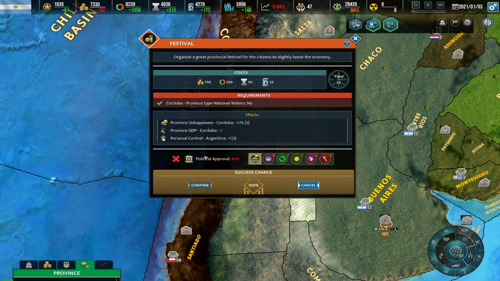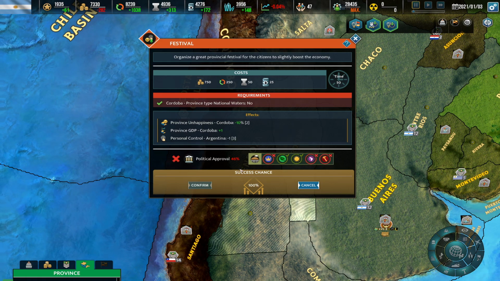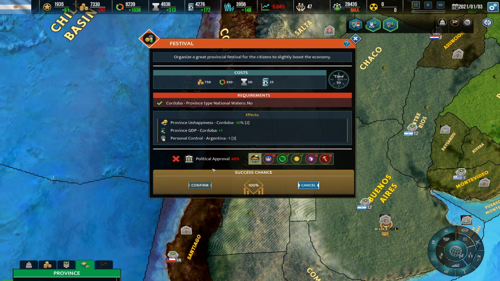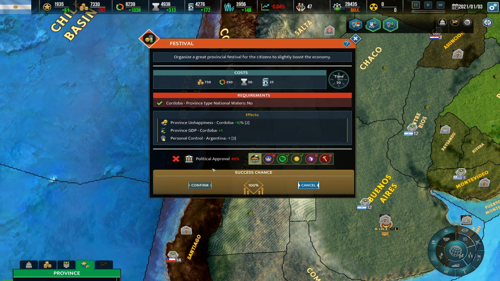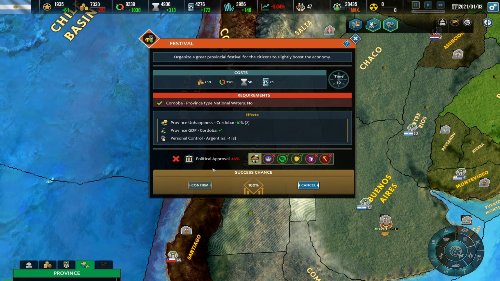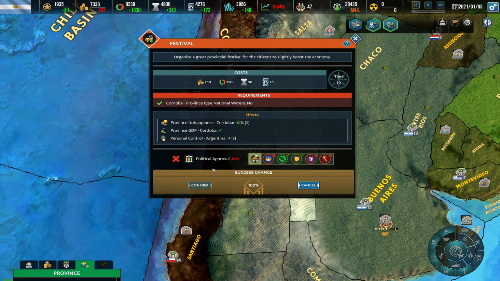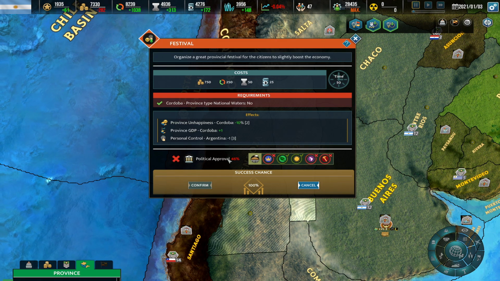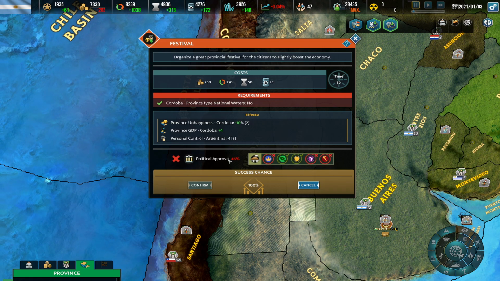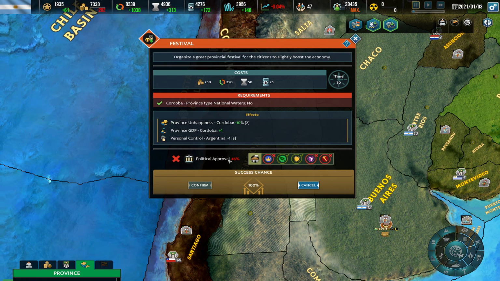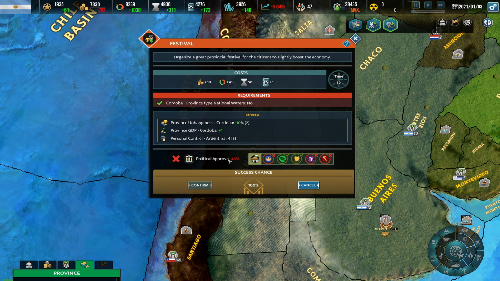Also, down here we see the political approval, which is going to be very important. The political approval is how willing your government is to accept that action. In this case, we see that 46% of the political parties in Buenos Aires are willing to accept this action.